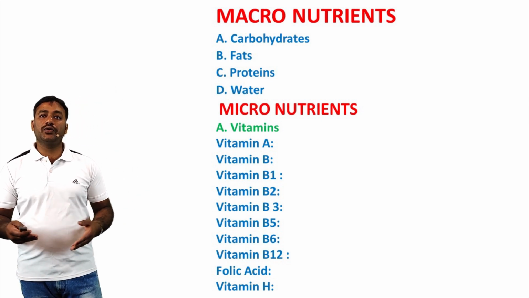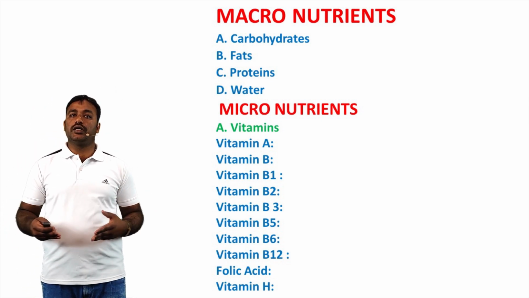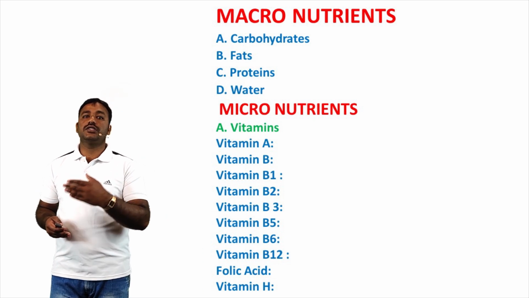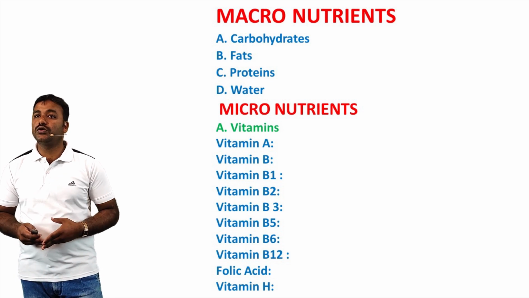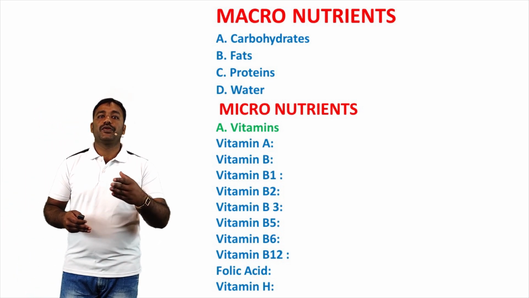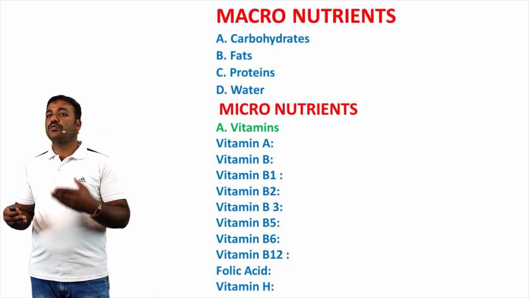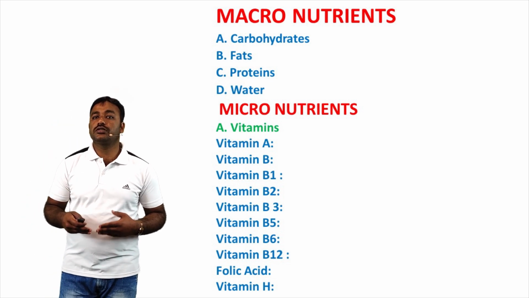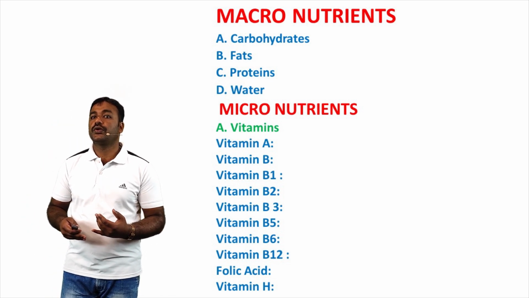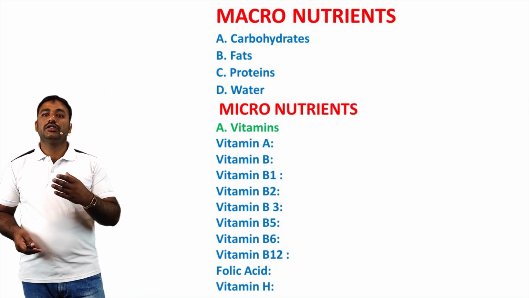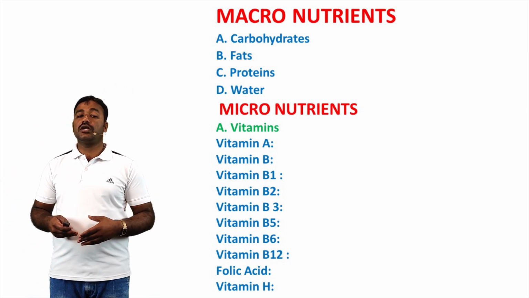Next, fourth macronutrient, water. Water is made of hydrogen and oxygen. Chemists use H2O as the universal symbol for water. The molecular formula H2O implies that a water molecule consists of two H atoms and one O atom. The human blood contains 90% water.